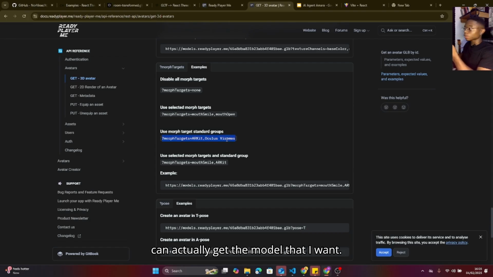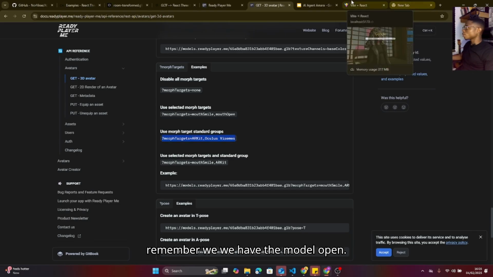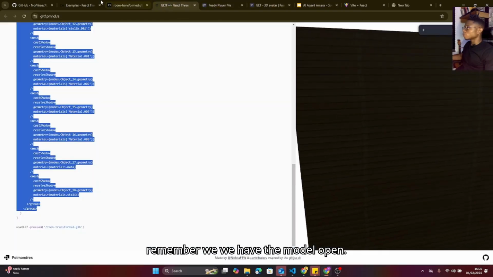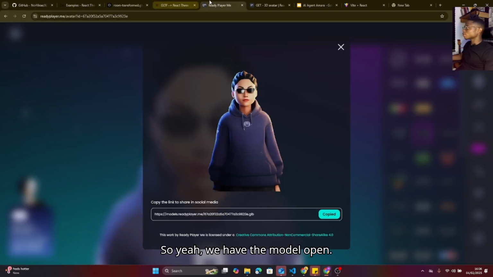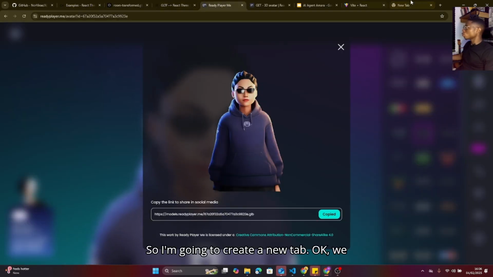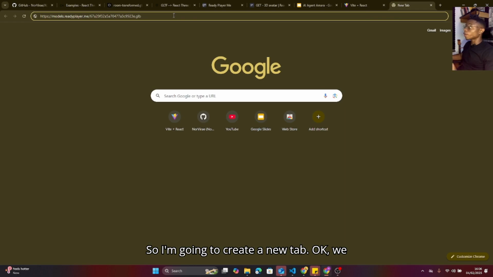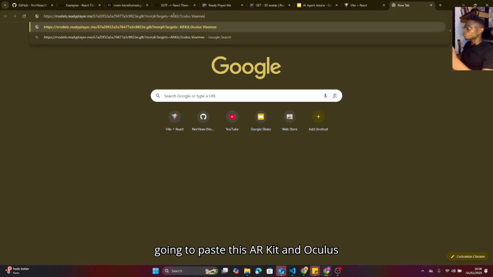So if I want to download the model, all I need to do is copy this, and remember we have the model open. So I'm going to create a new tab. Okay, I already created a tab for that. So I'm going to paste this ARKit and Oculus visemes param and press download.